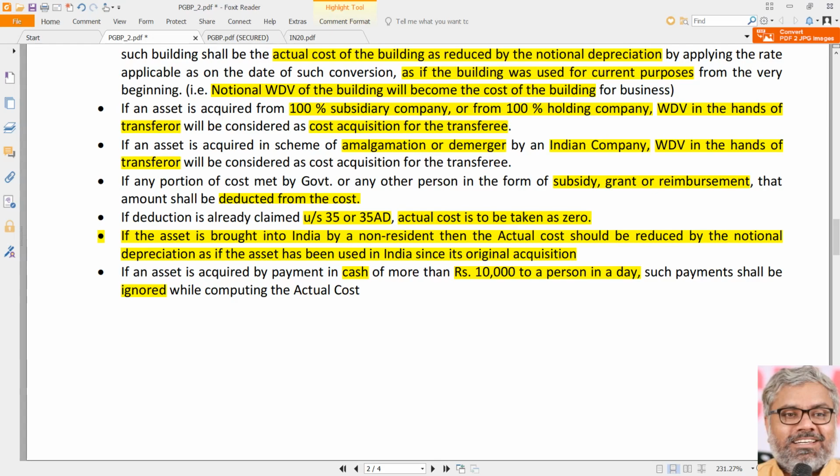In reality, what is it? We don't care. Section 32 just says, ignore that transaction, we don't give you the facility of depreciation on that. If that amount exceeds 10,000 rupees to one person per day, if the payments are made in cash more than 10,000 rupees, then such amounts should be ignored while computing the actual cost. Means they are not eligible for depreciation at all.